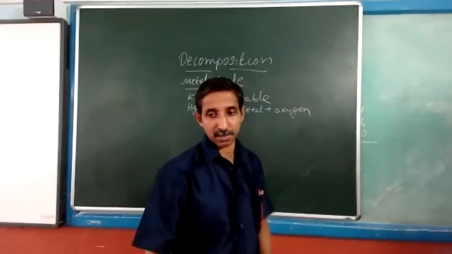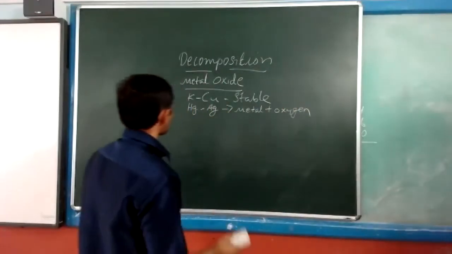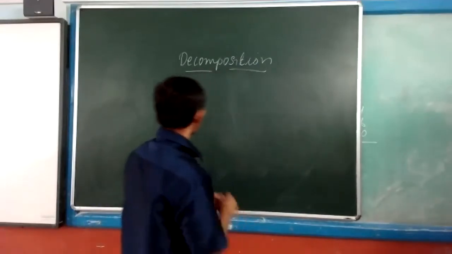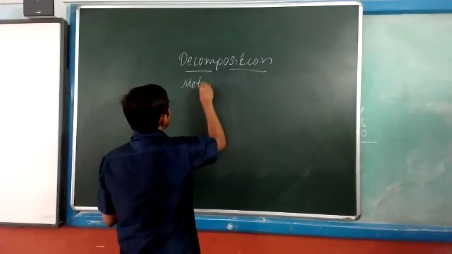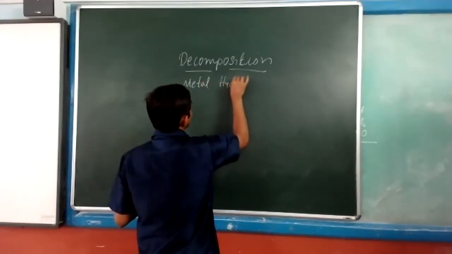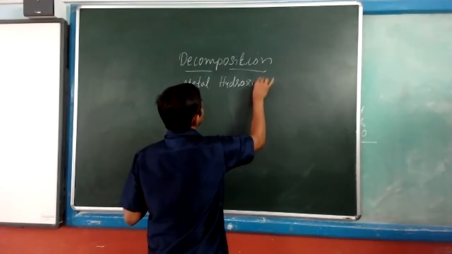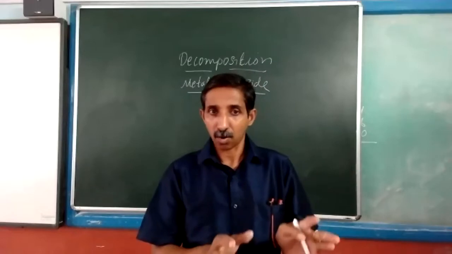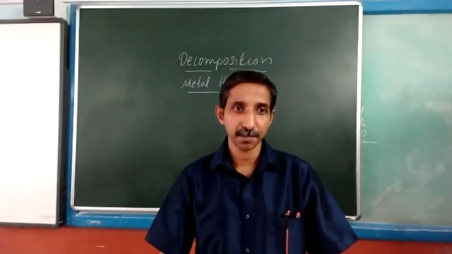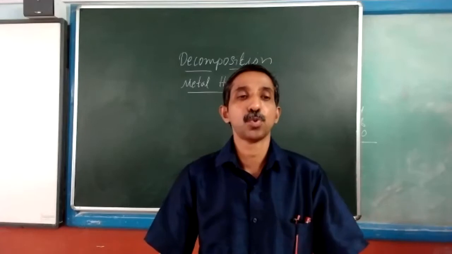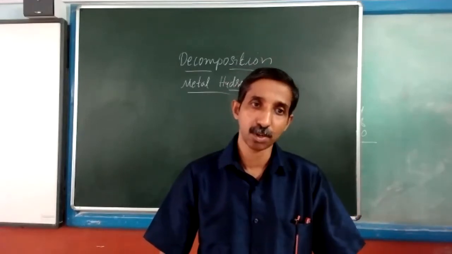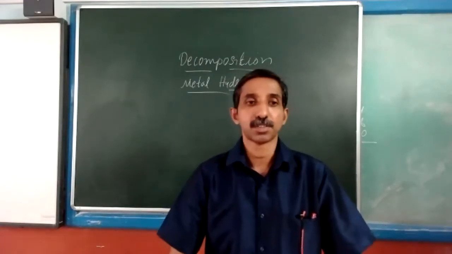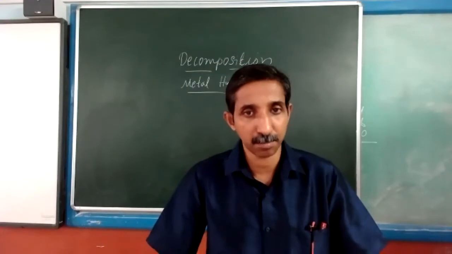Now let's move to hydroxides, metal hydroxides. What happens to metal hydroxides? Almost the same trend is there, but for the first two elements in this case, hydroxides of potassium and sodium. Hydroxides of potassium and sodium don't normally decompose.